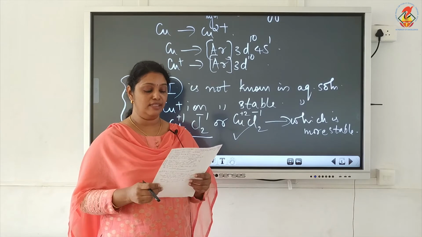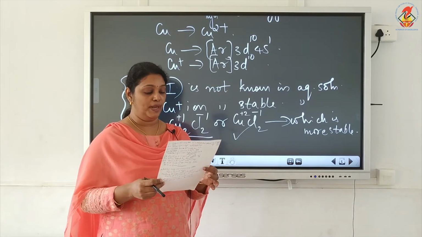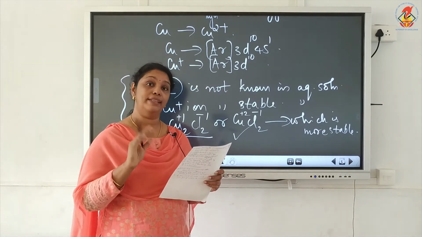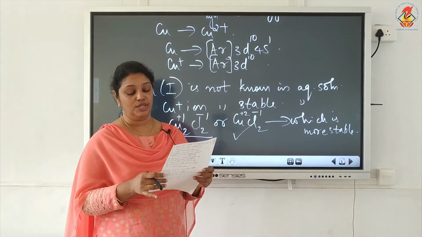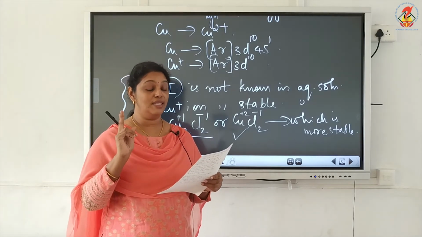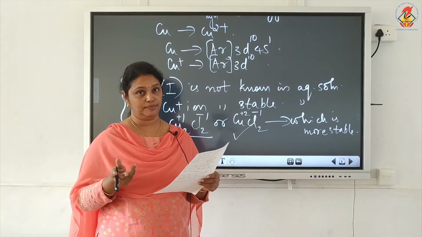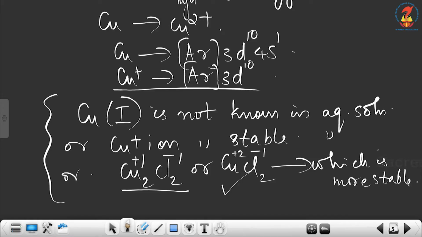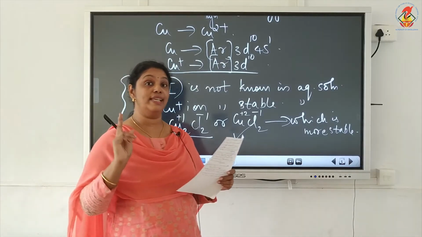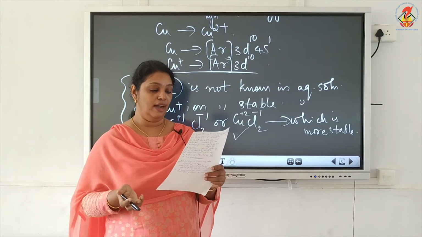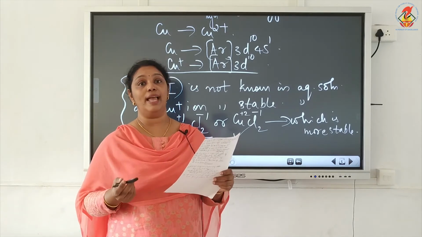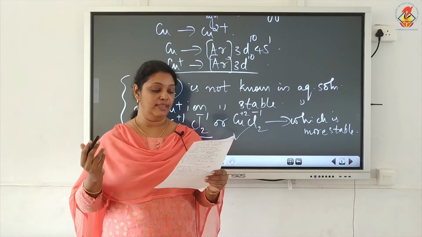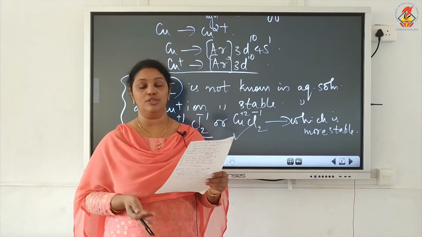Now, let us see the answer for this. Cu2+ is more stable in aqueous solution than Cu+. This is because the second ionization enthalpy of copper is large. I told you the second electron in copper has to be removed from the stable 3d10 configuration. So the second ionization enthalpy is very large, but the hydration enthalpy for Cu2+ is more negative than Cu+ in aqueous solution.